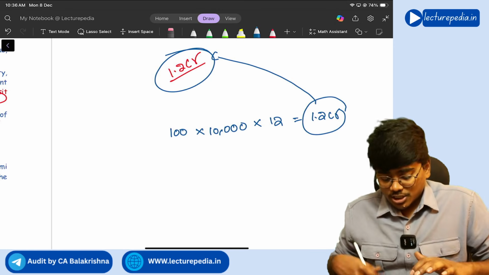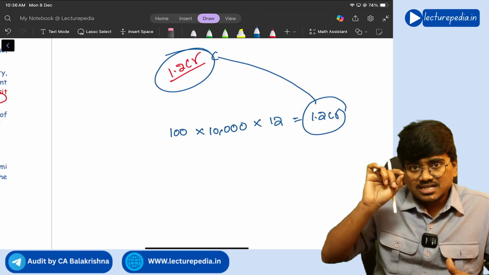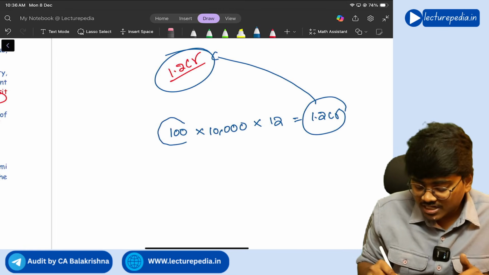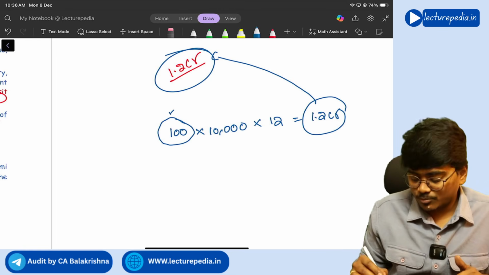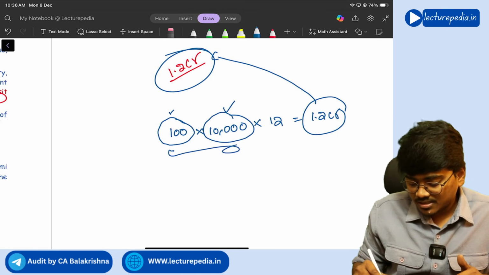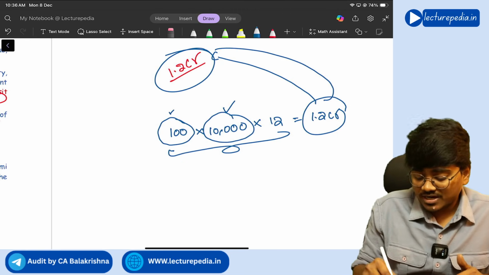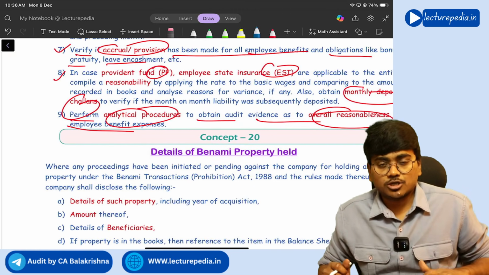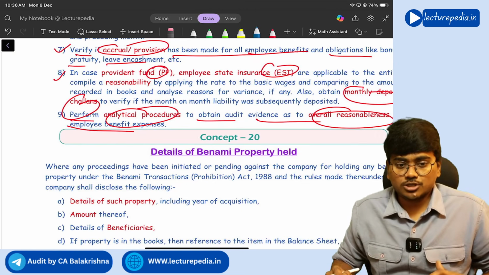So here you haven't vouched each and every expenditure. Instead, what you have done is ask for non-financial data, that is the number of employees, and financial data, that is the average salary. By comparing the relationship between them, you have verified the correctness of the amount. This is nothing but the analytical procedure with respect to employee benefit expenditure, which you need to perform.